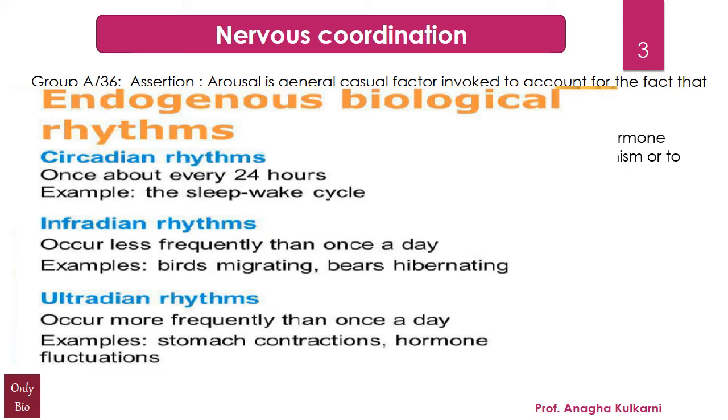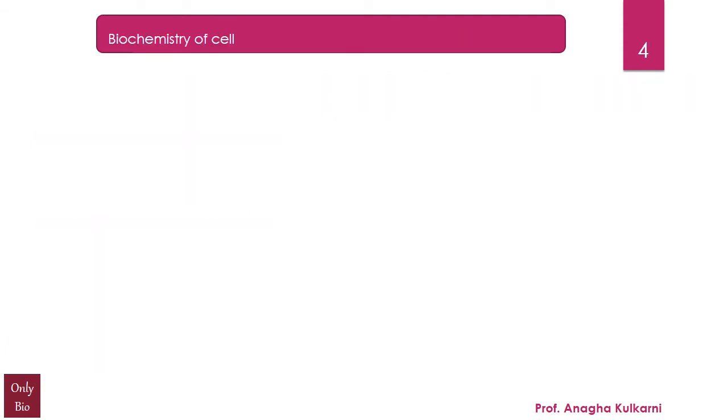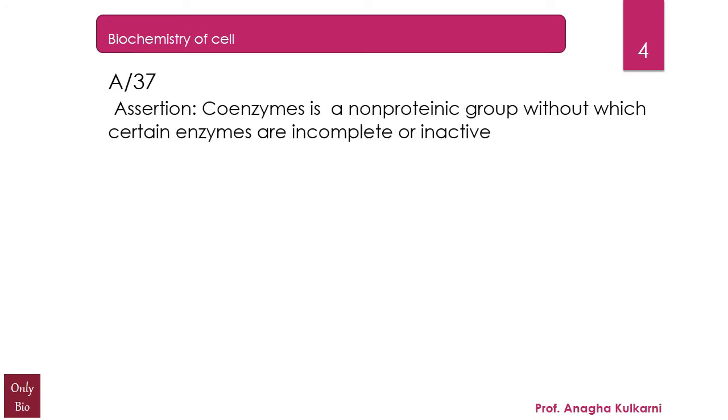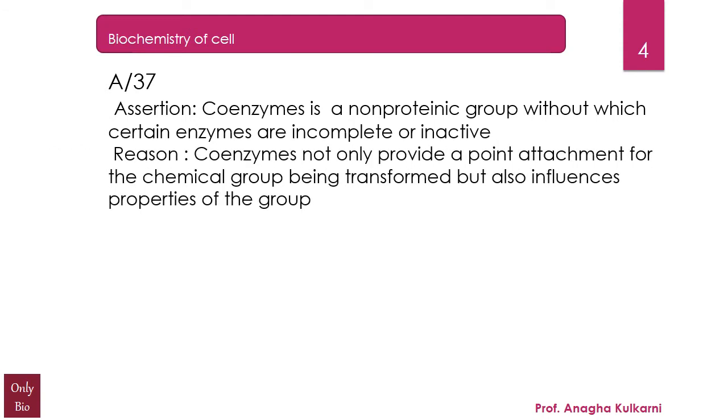Now, the next question relates to the biochemistry of the cell. The assertion is, coenzyme is a non-proteinic group without which certain enzymes are incomplete or inactive. The reason given is, coenzymes not only provide a point of attachment for the chemical group being transformed, but also influence the properties of the group.